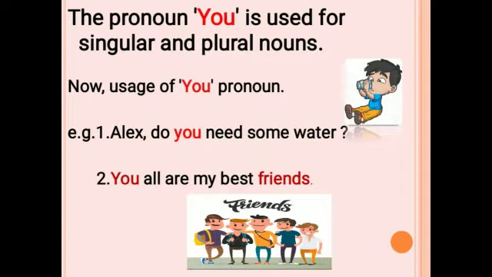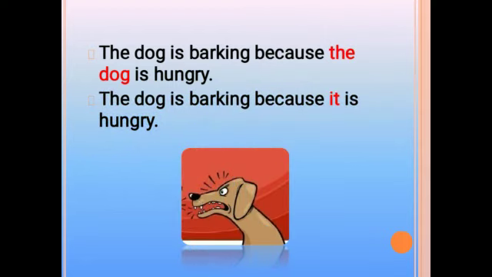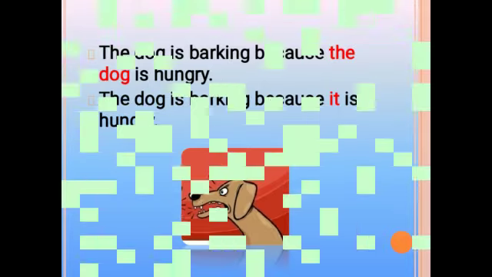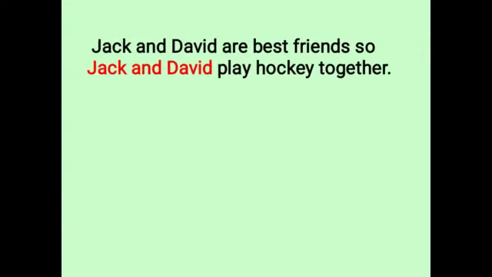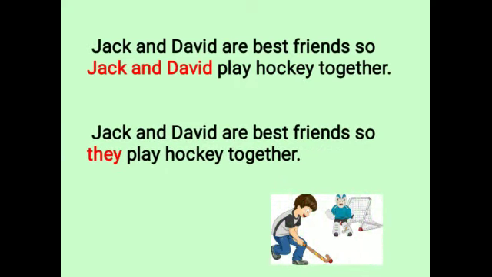Now let's see some more examples of pronouns. The dog is barking because the dog is hungry. For an animal or a thing, we use the pronoun it. So instead of repeating the dog, we should say the dog is barking because it is hungry. Now, let's see another example. Jack and David are best friends. So Jack and David play hockey together. So here, no need to repeat nouns that are Jack and David. Instead of this, we will use the pronoun they. So the sentence will be Jack and David are best friends. So they play hockey together.